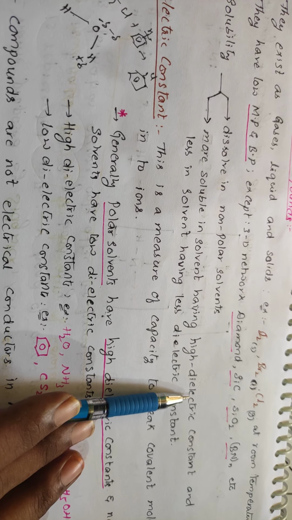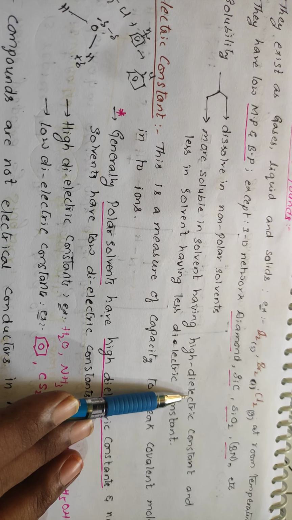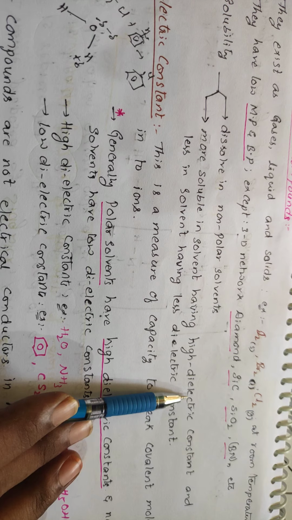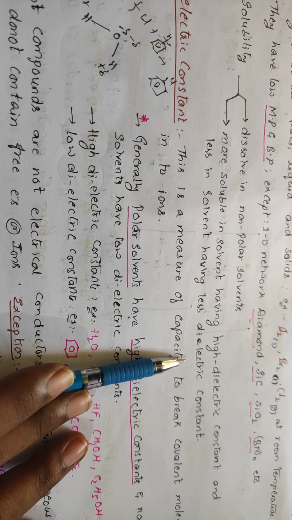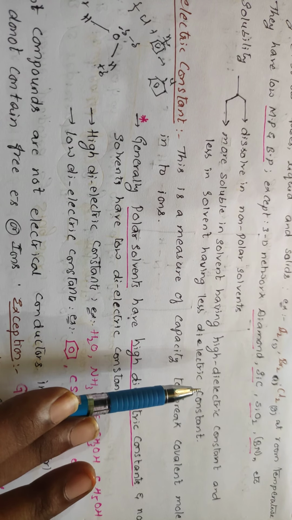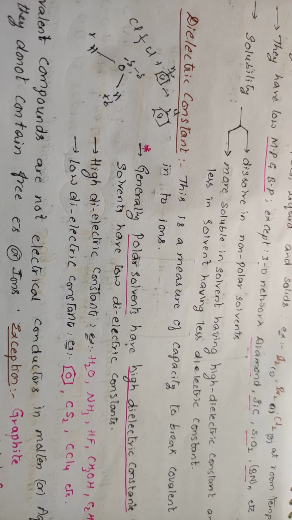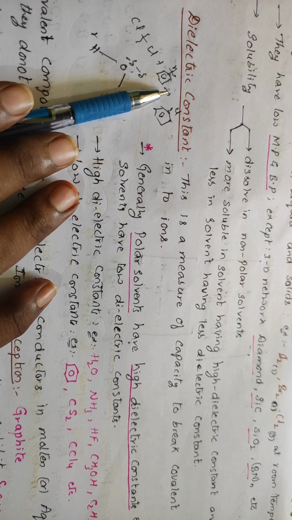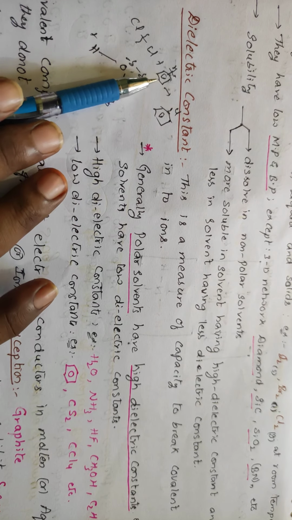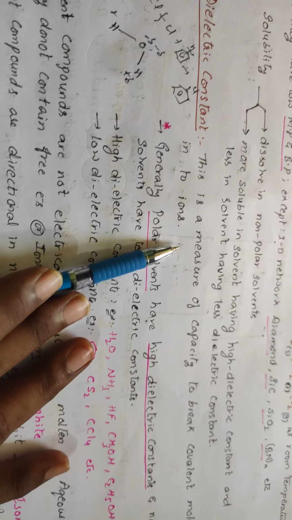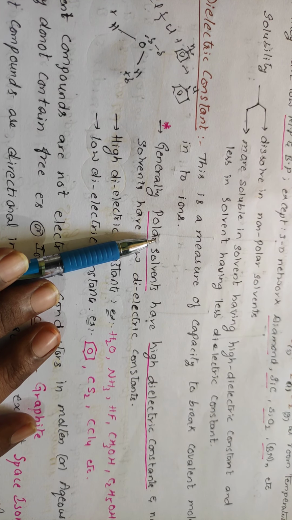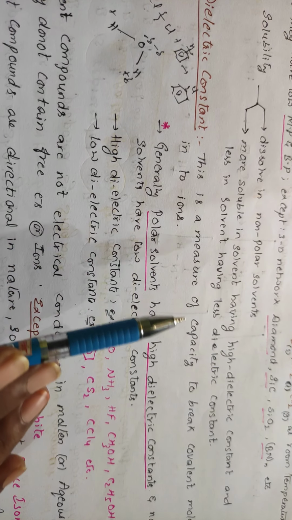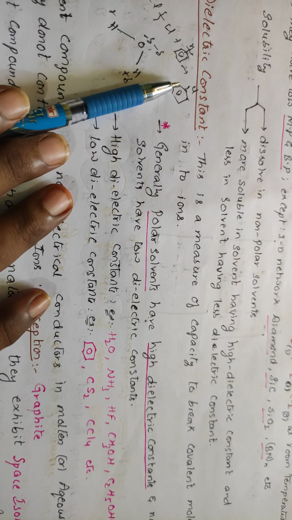So if that solvent has a high dielectric constant and you add a covalent compound to it, it will be broken into species. But if the solvent has a low dielectric constant and you add a covalent compound to it, it will not break into species, that is cations or anions or radicals, right? Dielectric constant is the measure of the capacity to break the covalent molecules into its ions. The covalent molecule should be broken into ions, so you need to provide some amount of energy. That capacity to break the covalent bonds into ions is called the dielectric constant.